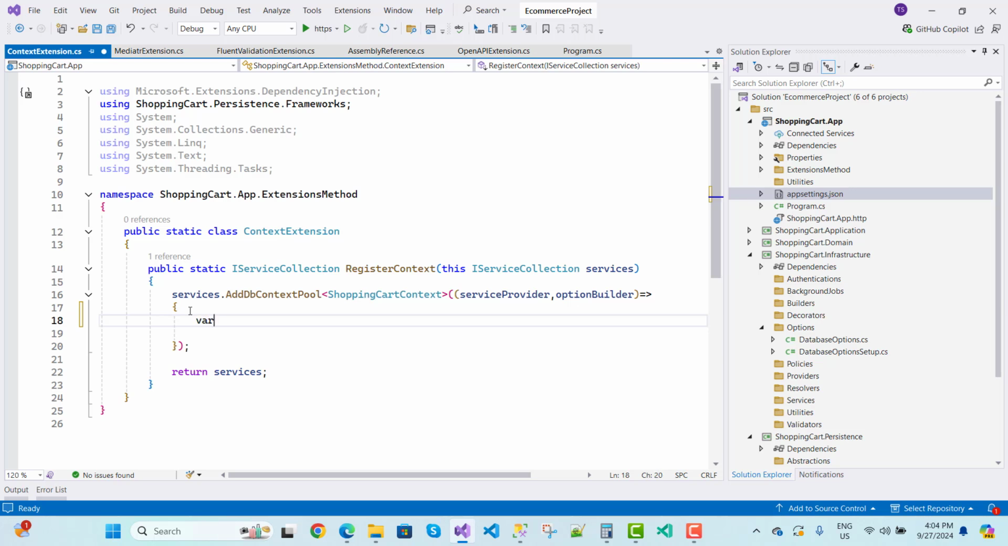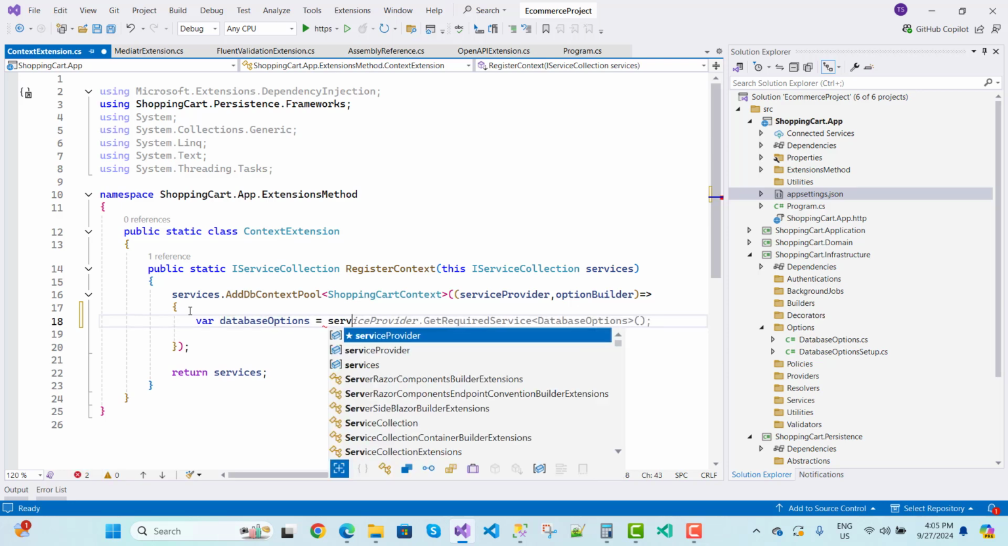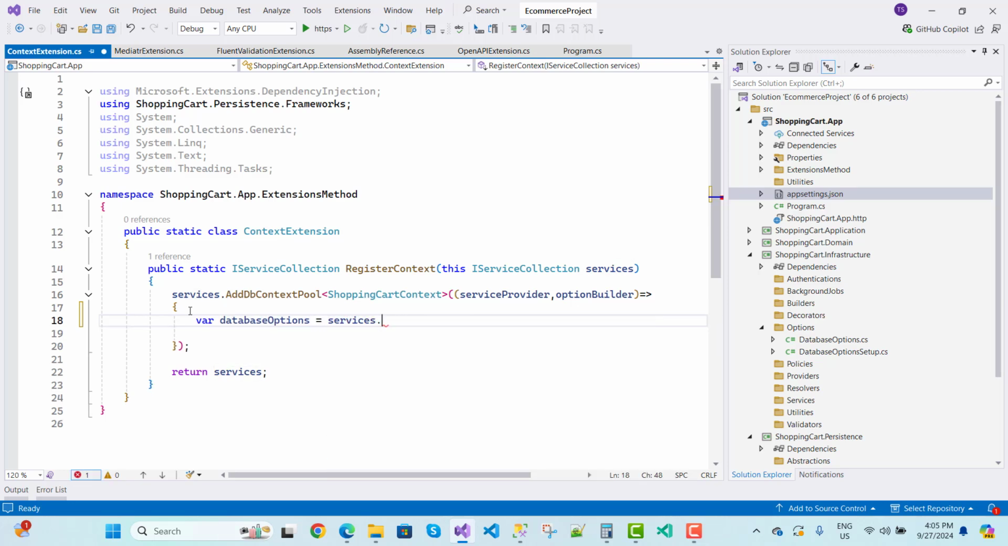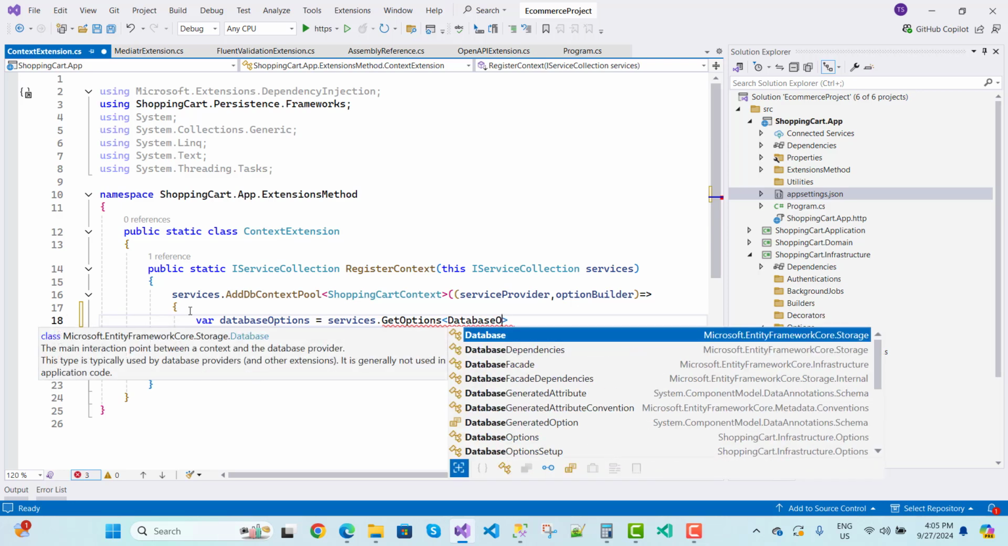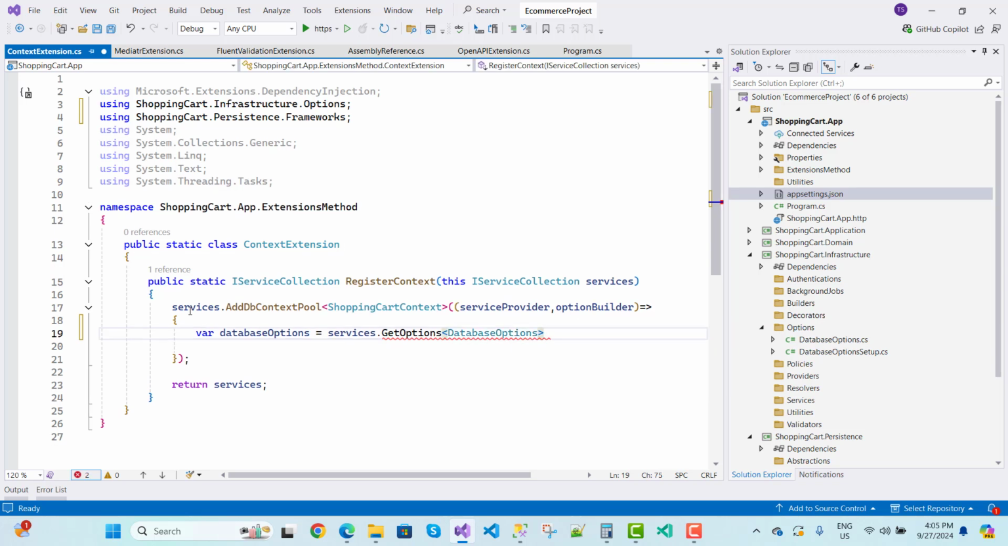So database options is services dot get options. GetOptions is a generic method, get options of DatabaseOptions, and that is a method.